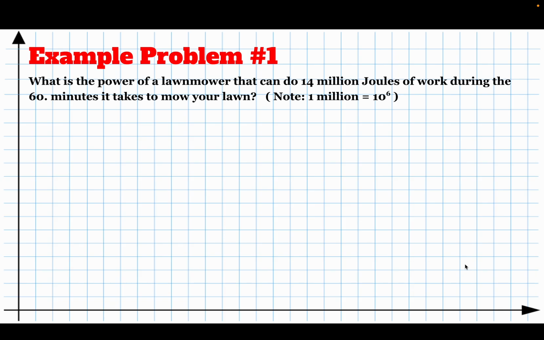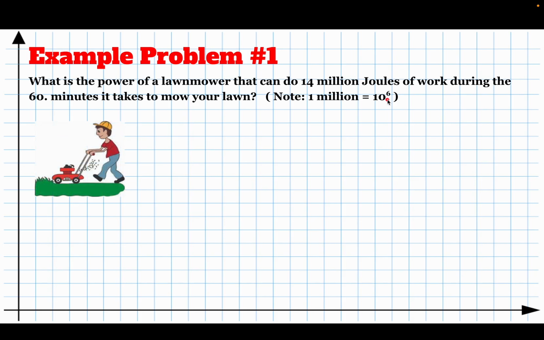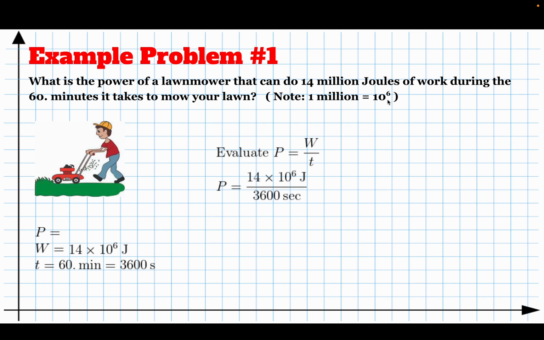The first one's an easy one. What is the power of a lawnmower that can do 14 million joules of work during the 60 minutes you mow your yard? Okay? And remember, a million means 10 to the 6th. So we have some dude mowing his yard. We know the work. It's 14 million joules. And we know the time is 60 minutes. We convert that to seconds. So to find the power, we simply take the work that's done divided by the time. That's 14 million joules divided by 3,600 seconds.